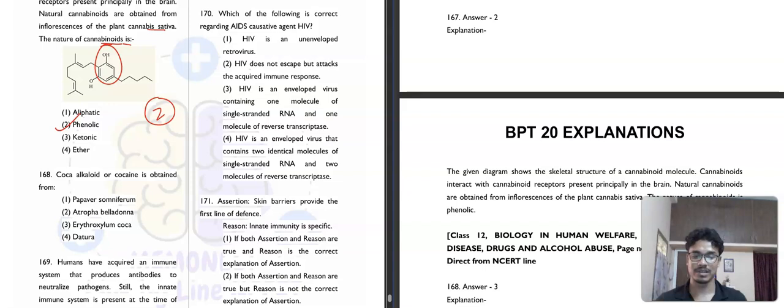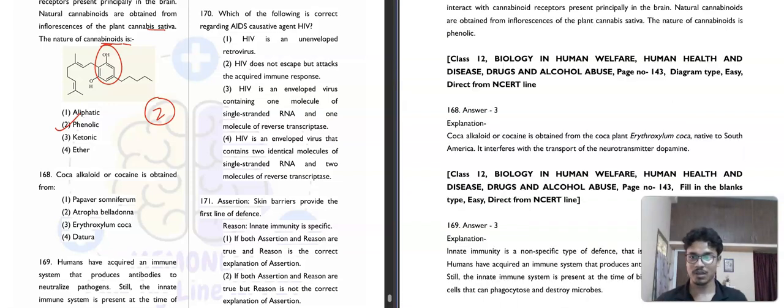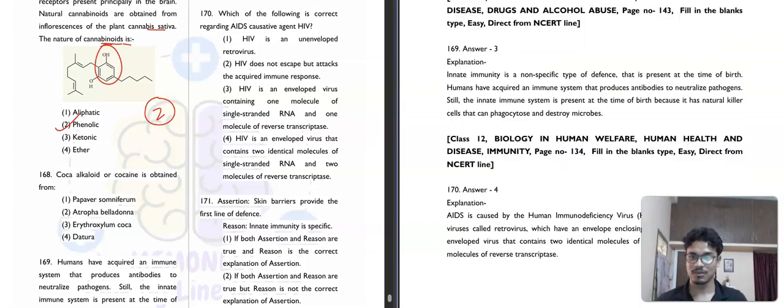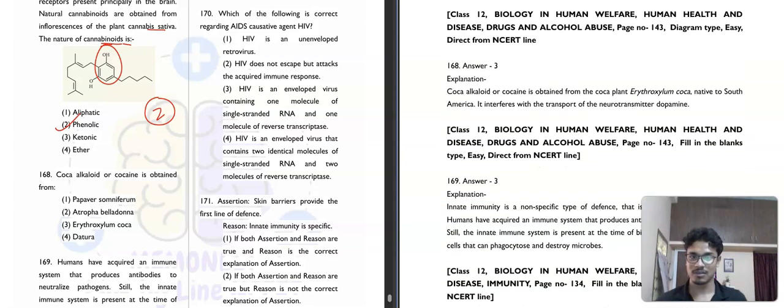Then question number 168. Coca, 168, right? Coca alkaloid or cocaine is obtained from Papaver somniferum, Atropa belladonna, Erythroxylum coca or Datura. As the name suggests, Erythroxylum coca is our correct answer.